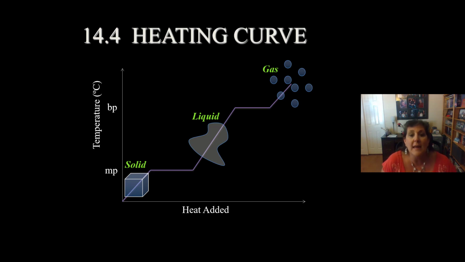So this is called a heating curve. You should know all the parts of your heating curve. We have a solid sloping up, then the flat part is melting. Then we have liquid sloping up, and then we have another flat part which is boiling, and then the last part going up is gas.